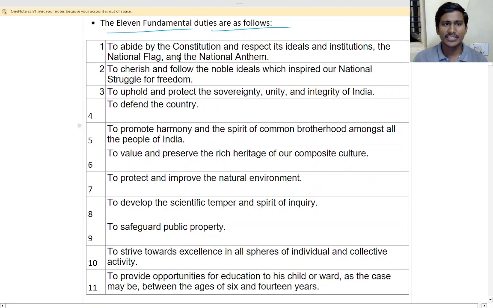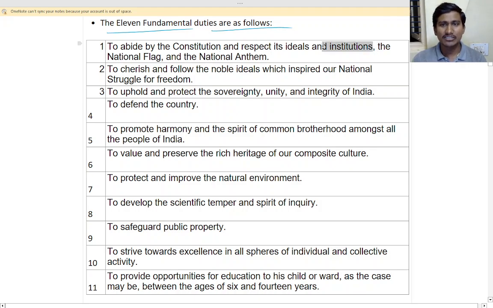Okay, yes, to abide by the constitution and respect its ideals and institutions, the national flag and the national anthem, isn't it? We rise when the national anthem is sung. Yes, that is the respect we have to give. National flag, we salute the national flag, that is the respect we have to give.